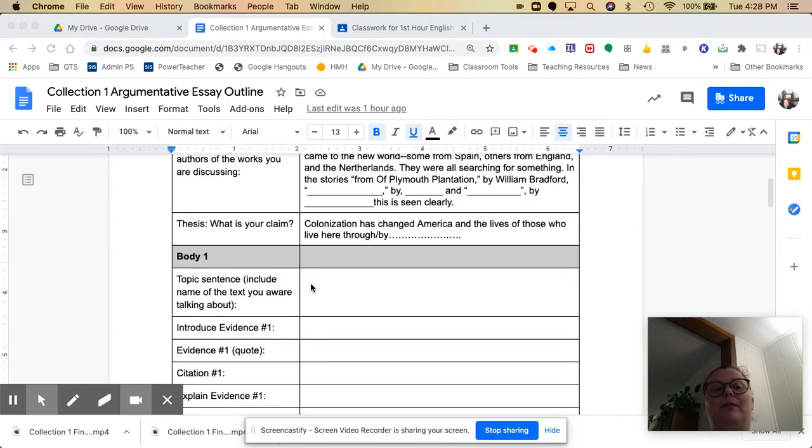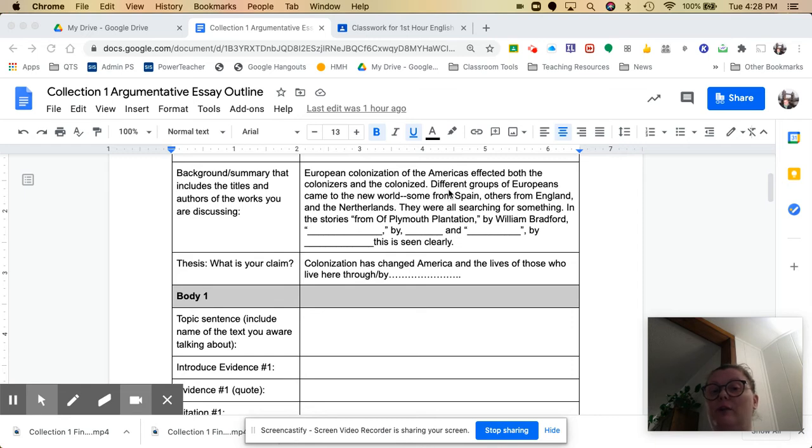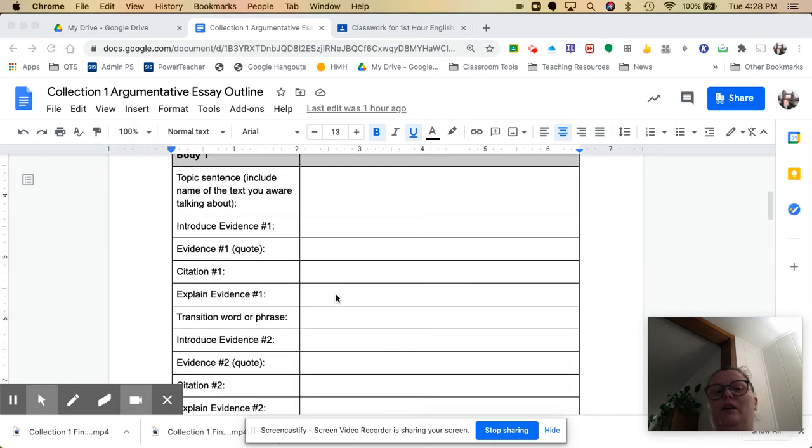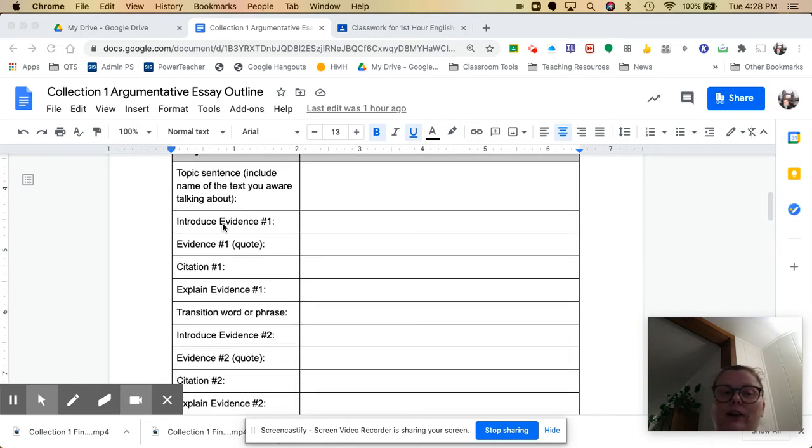So then body one is the first story. So from Of Plymouth Plantation. So topic sentence. Make sure that includes the title of the piece you're talking about, from Of Plymouth Plantation. Okay, and then what are you saying about it? Then you are going to ice your quotes. So introduce the piece of evidence, set the scene, give us context. You can't just say, in this story, he says. No, what is going on when he says that or when he does that?